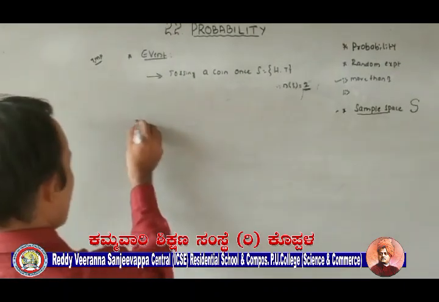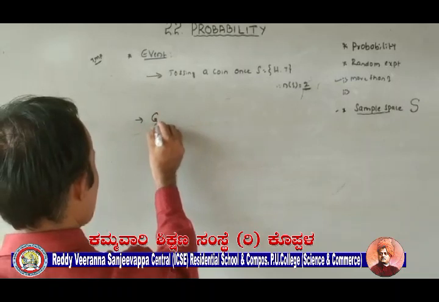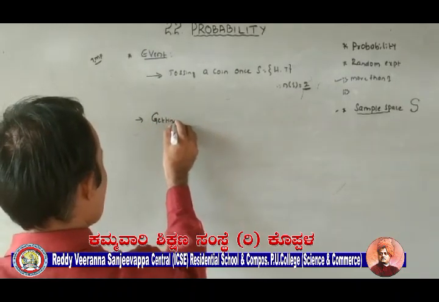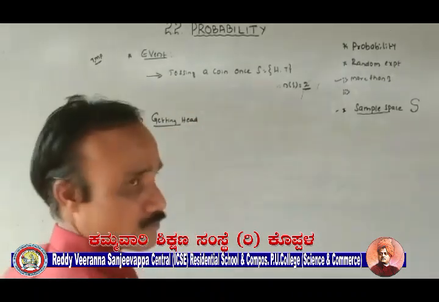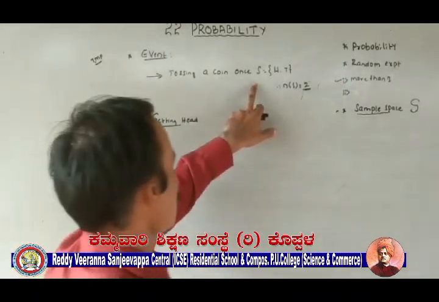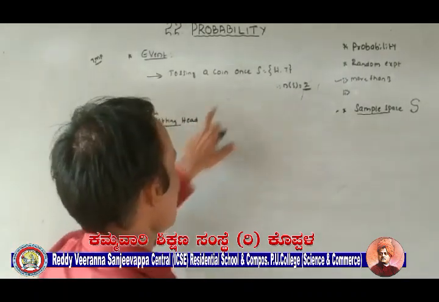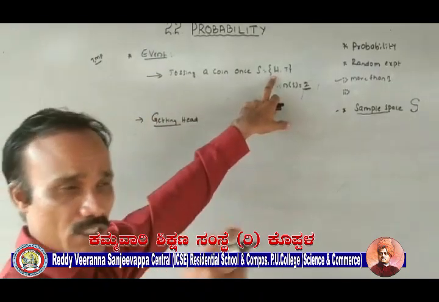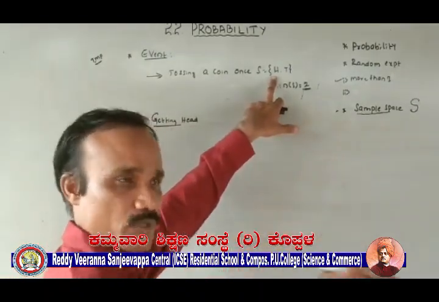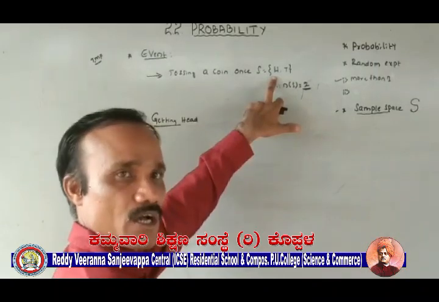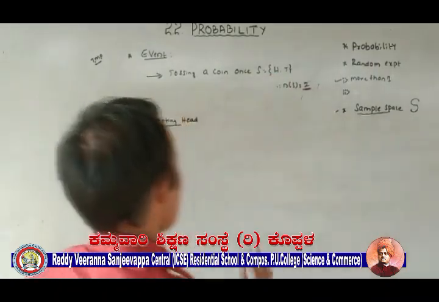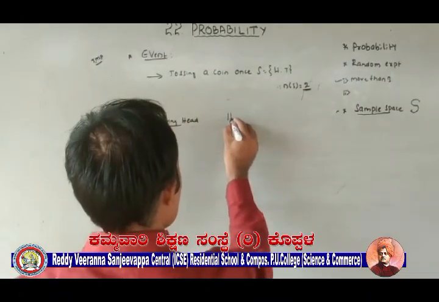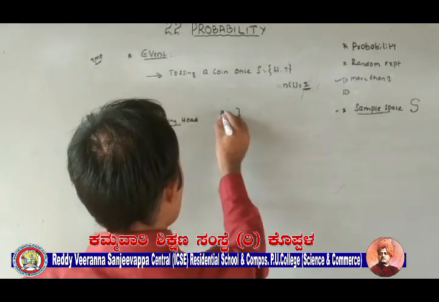I will take one example here. Getting head. Yes, from this, getting head. Head means we have only one option. Head will turn up, or head face must be top. So among these two, which is head? Yes, head. Consider only head.